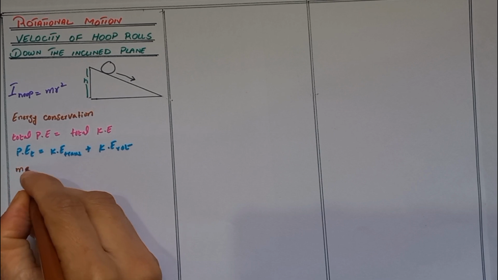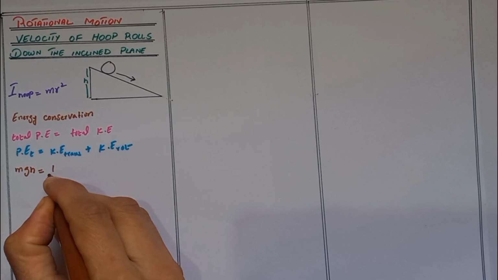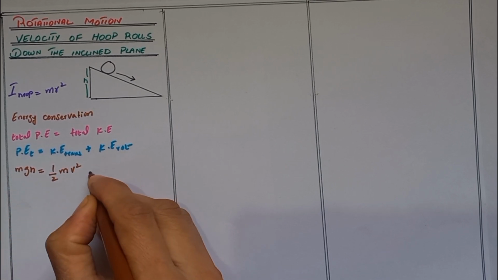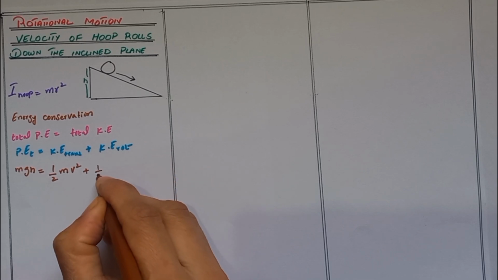Total potential energy is mgh, translation kinetic energy is half m v square, plus rotational kinetic energy is half I omega square.